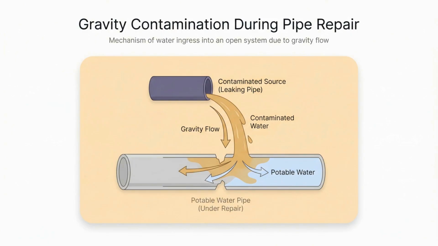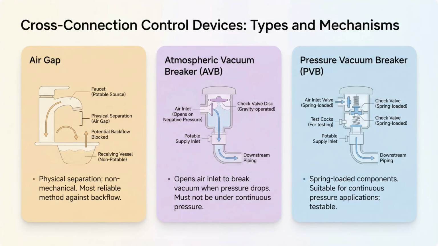To prevent these types of contamination, we use cross-connection control devices. The most common methods are air gaps, atmospheric vacuum breakers, and pressure vacuum breakers. An air gap is simply a physical space between the water outlet and the flood level rim of a fixture. Vacuum breakers admit air into the system to break a siphon.